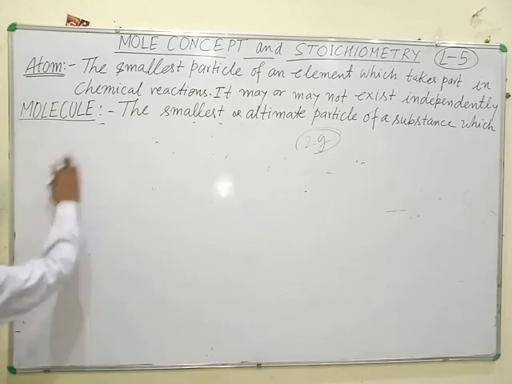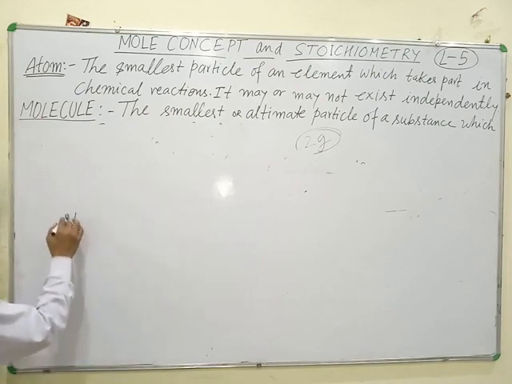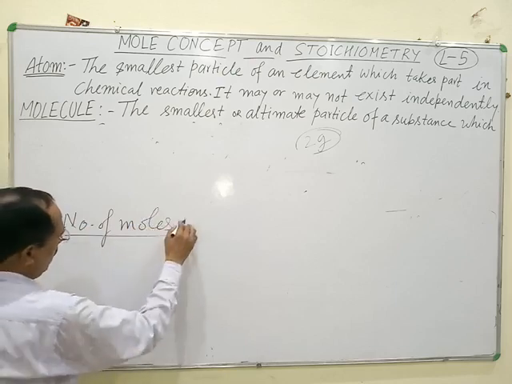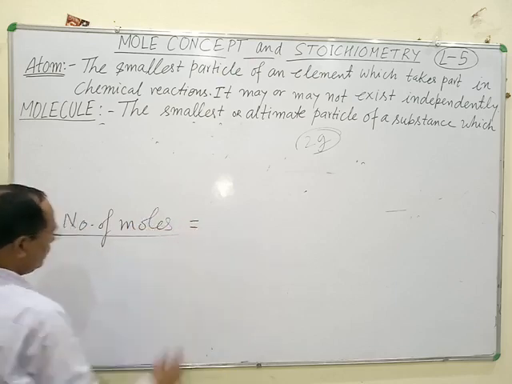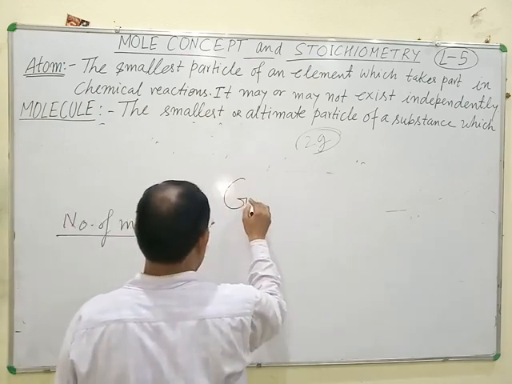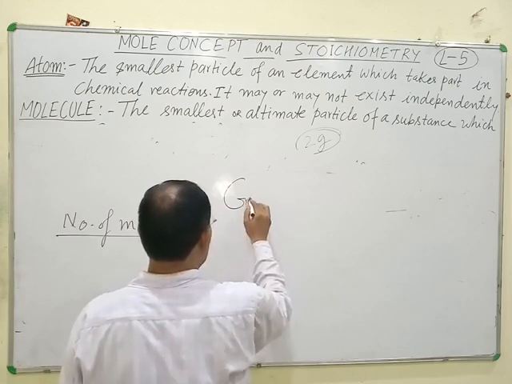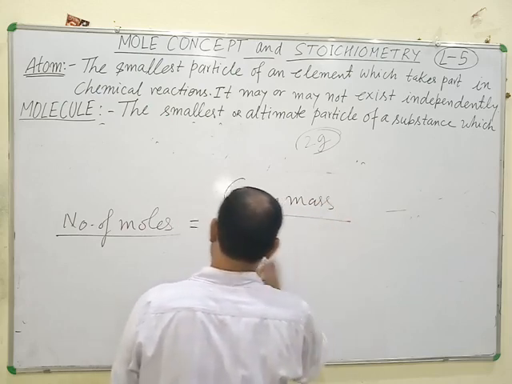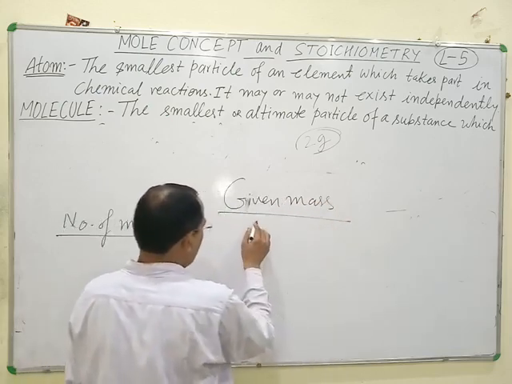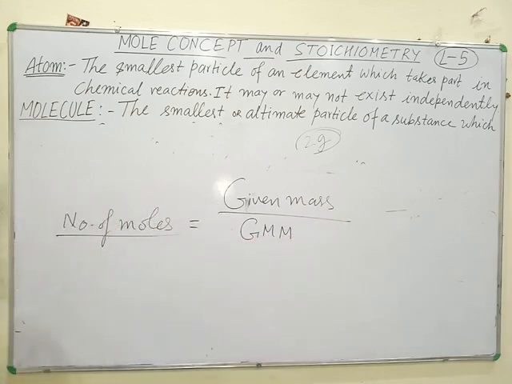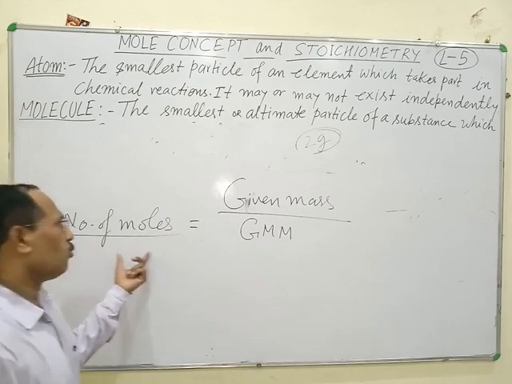Number of moles is equal to given mass by gram molecular mass. With the help of this formula, one can calculate the number of moles.